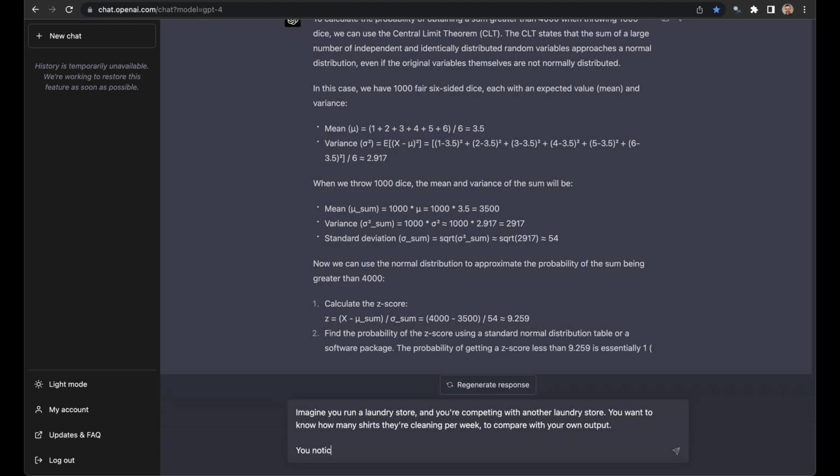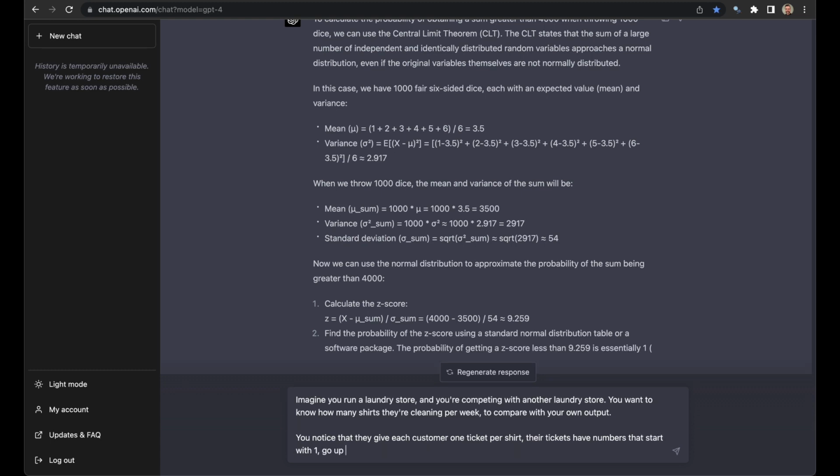You notice that they give each customer 1 ticket per shirt. Their tickets are numbered, have numbers that start with 1, go up consecutively, and start over every week.